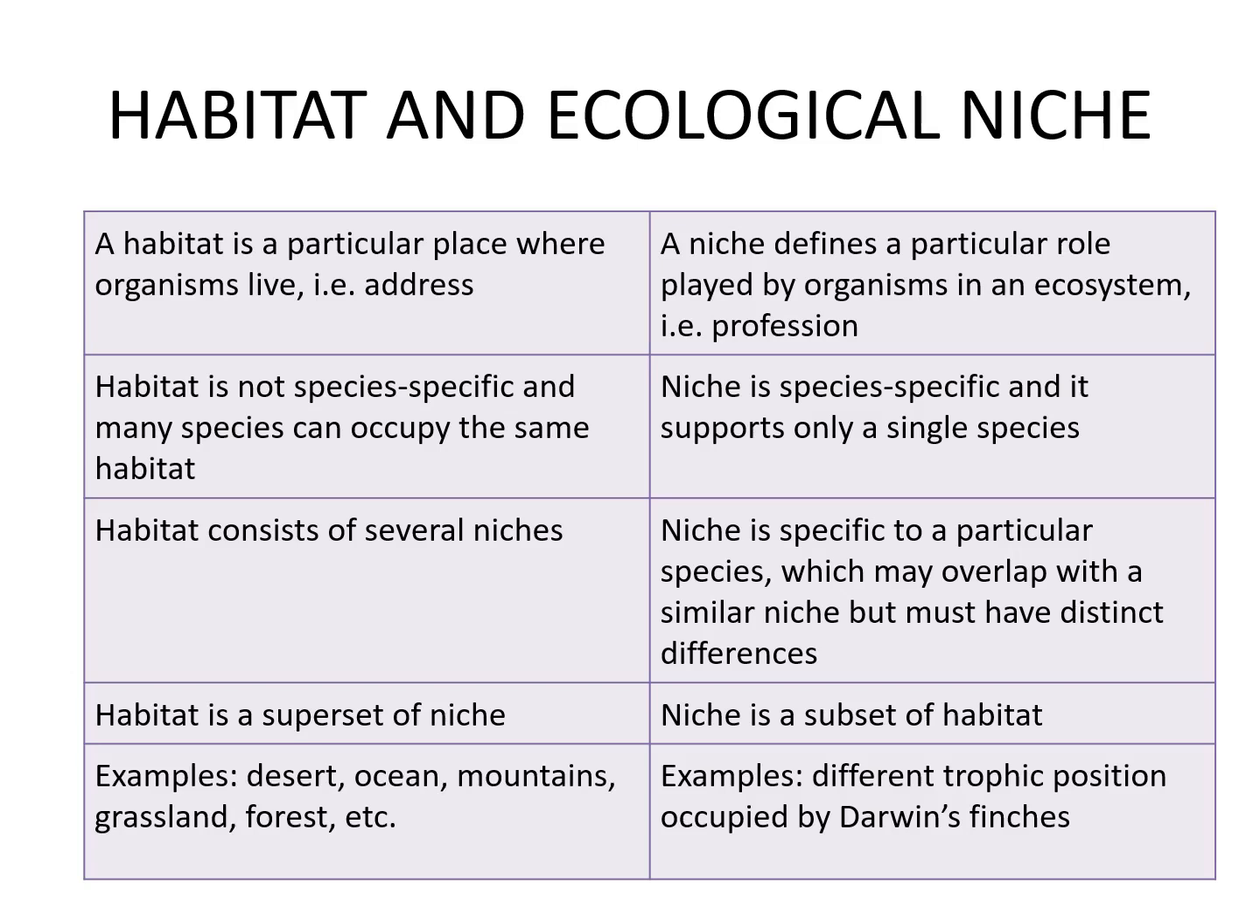Habitat. Habitat is a place where the individual lives. For example, it is the address of the organism. Habitat is not species specific, and many species can occupy the same habitat. Habitat consists of several niches. Habitat is the superset of the niche. For example, desert, ocean, mountain, grassland, forest.